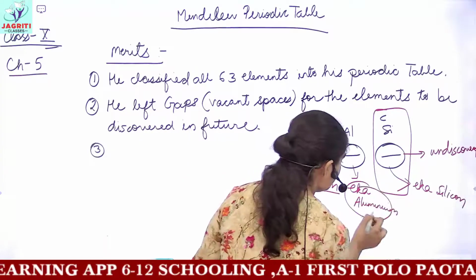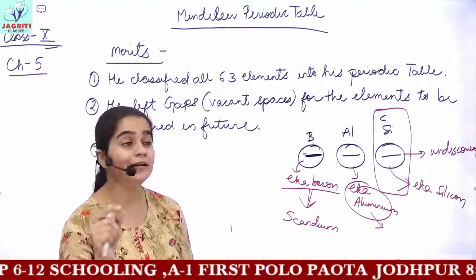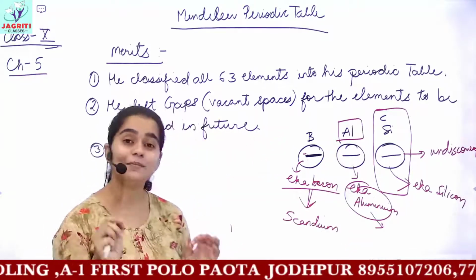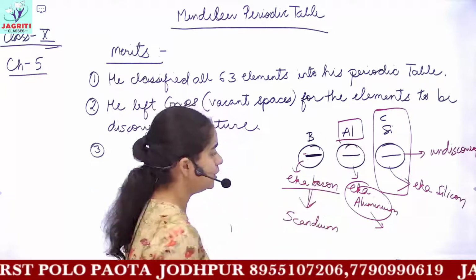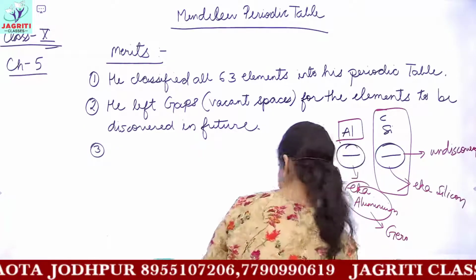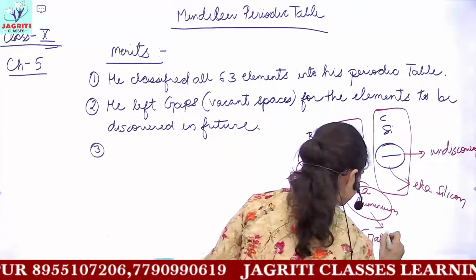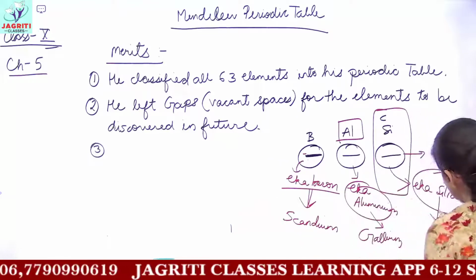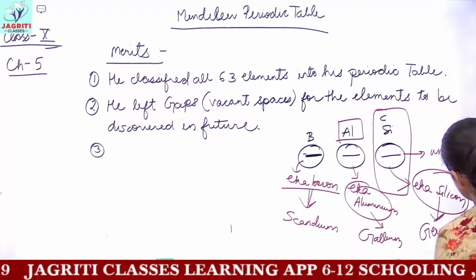And Eka aluminium, the element which was discovered, had the same properties as aluminium, and according to the atomic mass arrangement also, it could be placed at this position. This Eka aluminium was gallium. And this Eka silicon was actually germanium, which was discovered later.